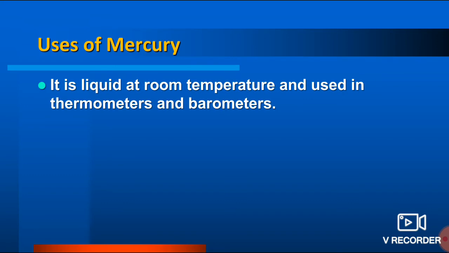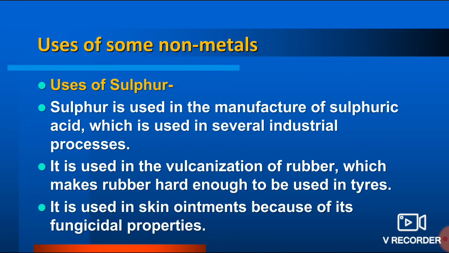Now the mercury, this is the only metal which is present in the form of liquid at room temperature. So this is used in thermometer and barometer. Now you just try to find out what the uses of barometers are and why mercury is used in barometer.